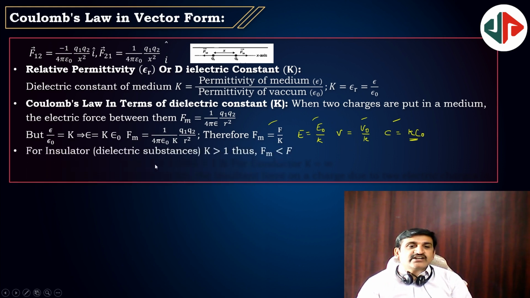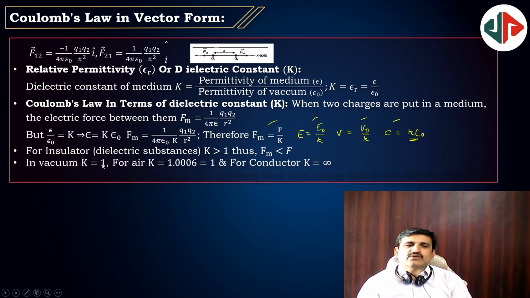For an insulator, the K value is greater than 1, and for a vacuum K is equal to 1. Air and vacuum we usually consider the same because of very small differences, and a conductor's K value is infinity.